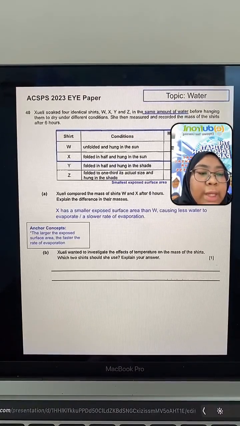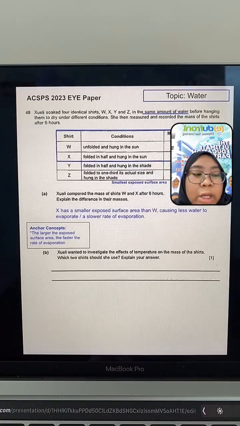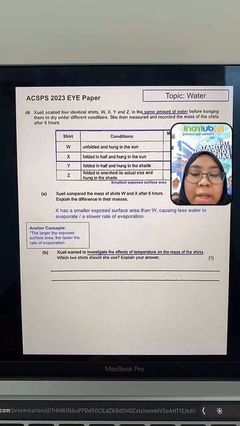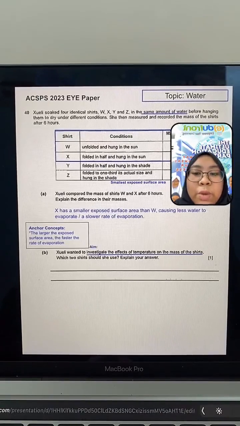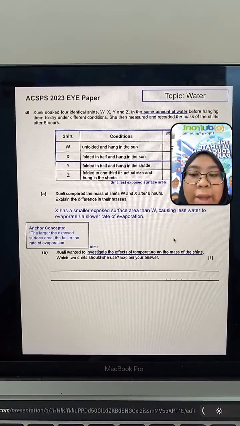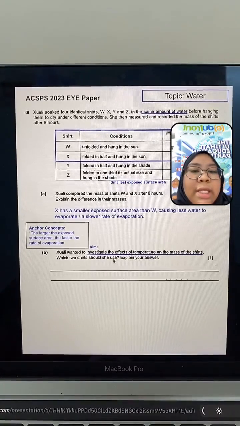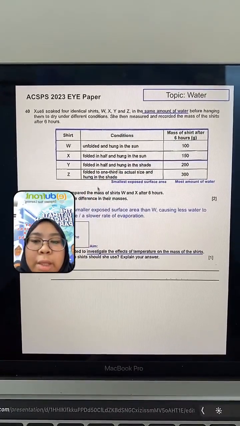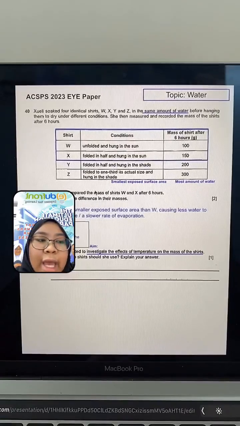She wanted to investigate the effects of temperature on the mass of the shirts. Which two shirts should she use? Explain your answer. So this is an experiment that she wants to conduct, right? What is the aim of this experiment? The aim of this experiment is to investigate the effects of temperature on the shirts, right? Okay, so which two shirts should she use? Let's see. So my answer would be shirts X and Y.